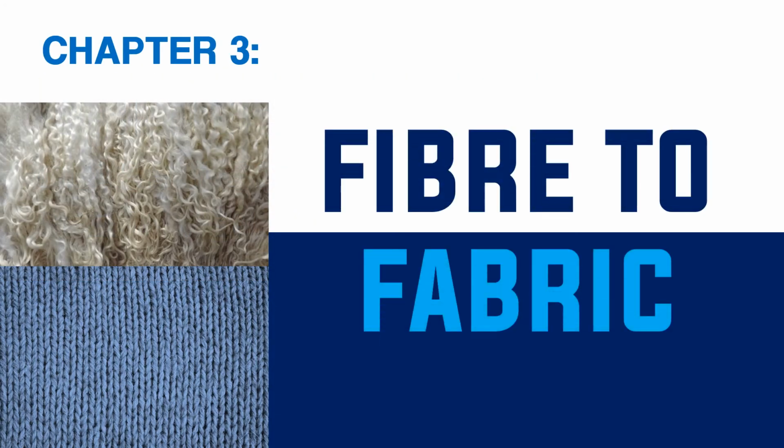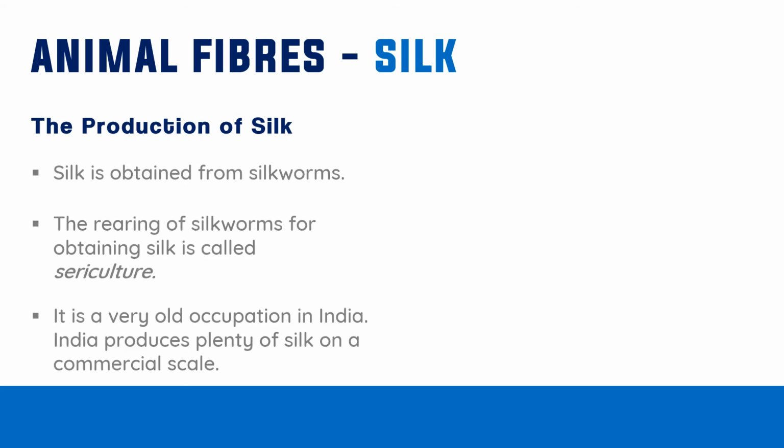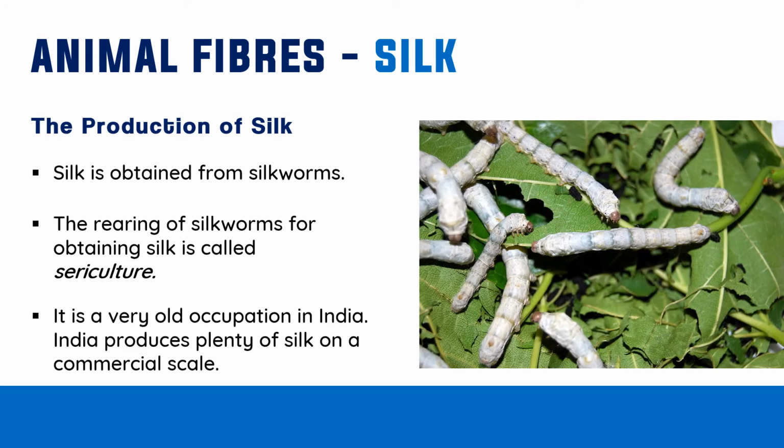Fiber to fabric. In the last class we studied some steps involved in the processing of fibers into wool. And today we are going to learn about the production of silk. Animal fibers, silk. The production of silk.